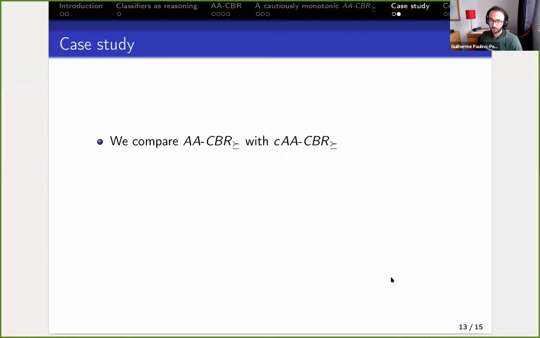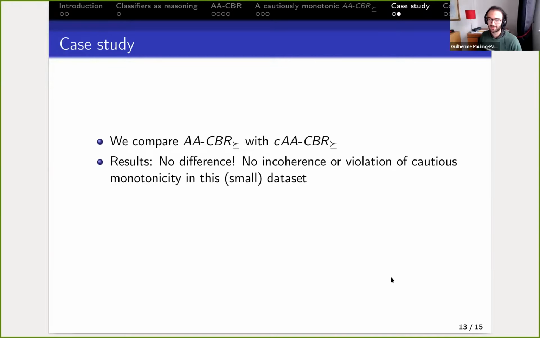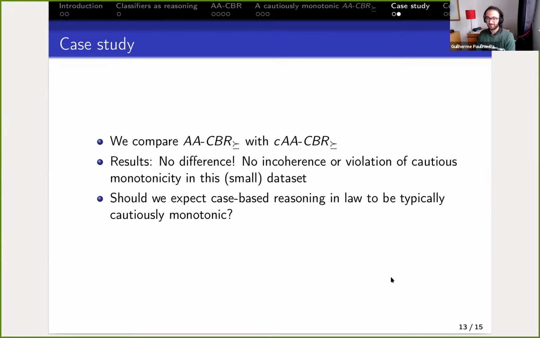And okay, so let's do this. And we found out that for this small data set, there's really no difference. So in a way, the way the data set is, there's no incoherence or violation of cautious monotonicity in this. And we speculate whether this means anything for case-based reasoning in law. Should you expect it to be cautiously monotonic or not?